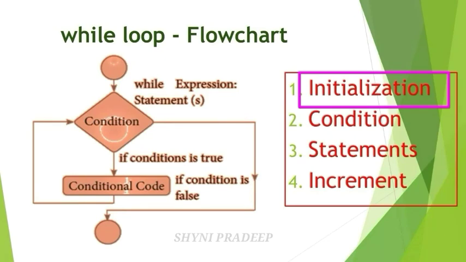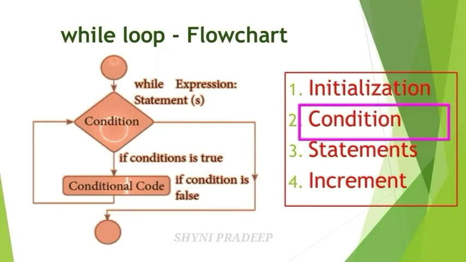This initialization happens only one time, which means declaring the initial value for the variable. We are giving the initial value 1. You have to start your execution from 1. If the initial value is 3, then you have to start from 3. So first initialize the value to the variable.